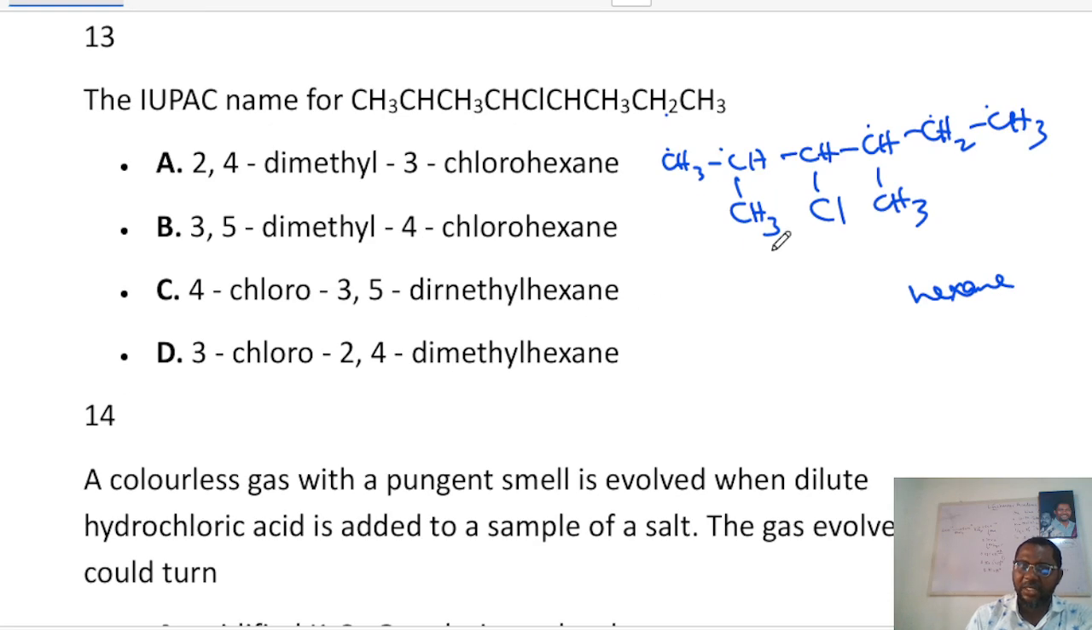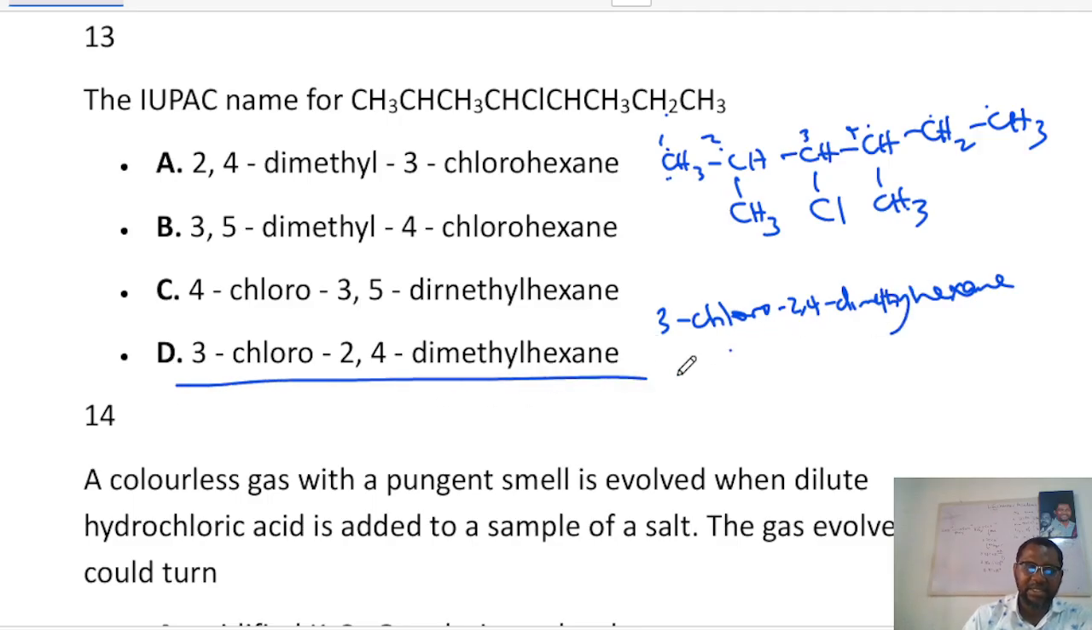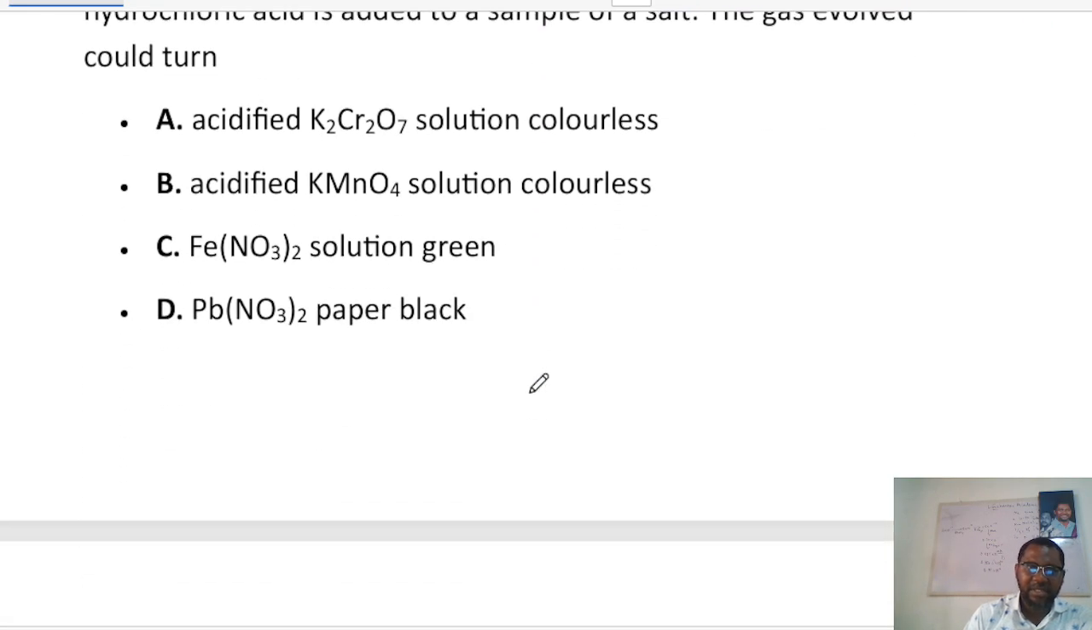And if you look at this very well, you see that counting from here will be the lowest possible. Counting from here is better because it's closer. So you have 1, 2, 3, 4. So in this case now I'm going to have 3 chloro. I'm writing chloro first because alphabetically C comes before methyl. Always write alphabetically. Then methyl is 2,4-dimethyl. So you have 2,4, then dimethyl hexane. So 3 chloro, 2,4-dimethyl hexane. D is the answer to that question. I believe that makes sense.